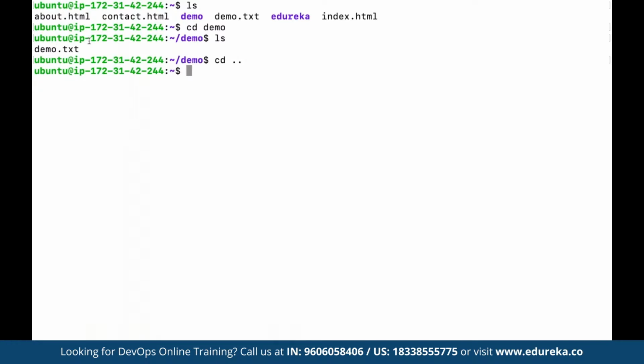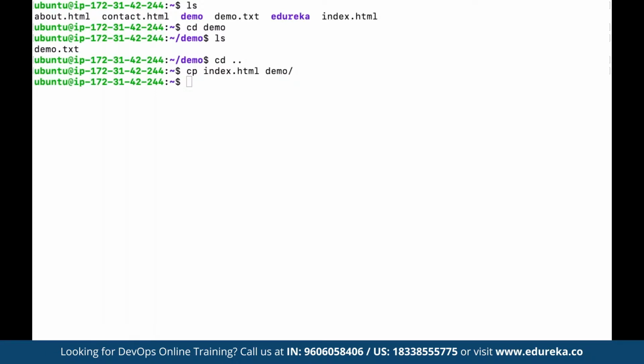So let's say we want to copy another file under the demo folder. Here we can define cp again. Let's say we want to copy index.html also under demo. So here we can define index.html. Now we want this to be copied under the demo folder, so here we can define demo. So this is going to be copied under demo.